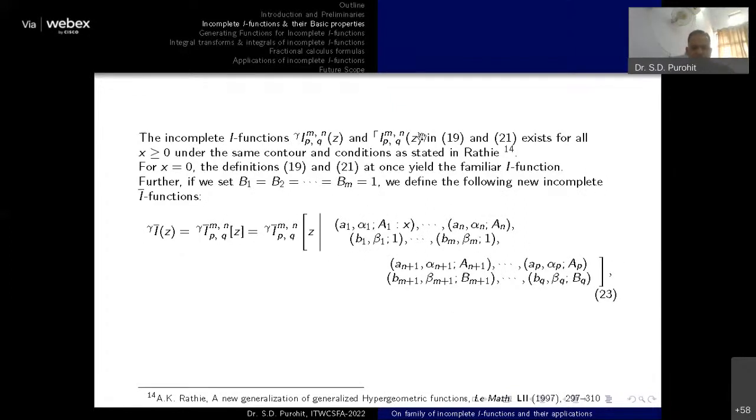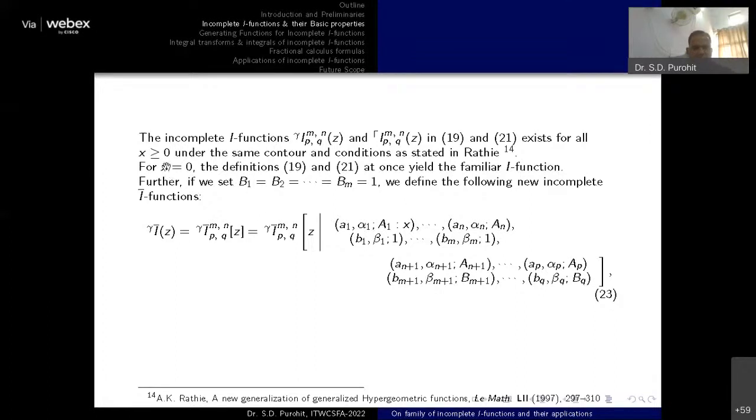So again, there are some special cases available with this incomplete I function. This particular function is a very much generalized version of the special functions. However, there are so many types of generalizations available in the literature. But in one category, this particular function is the generalized category of the special function. So if we put some special values to the parameters, we will be getting a number of special functions as special cases of this particular function.